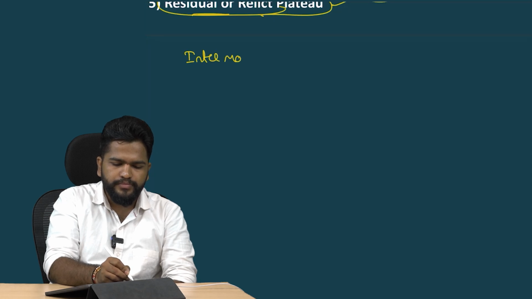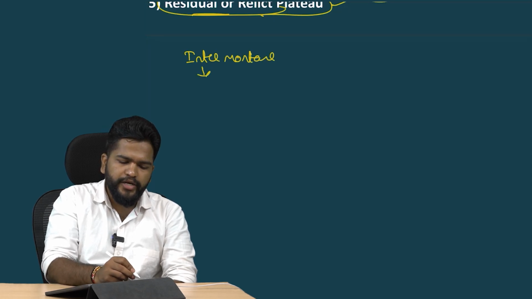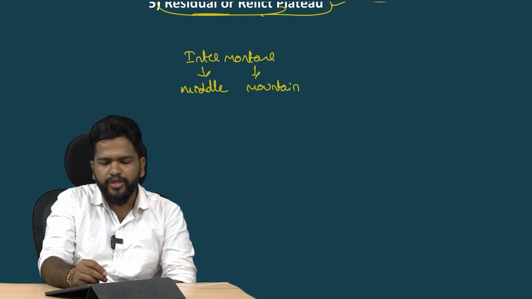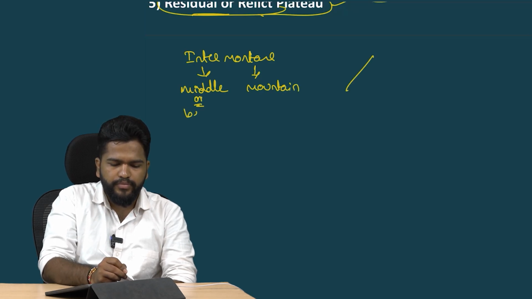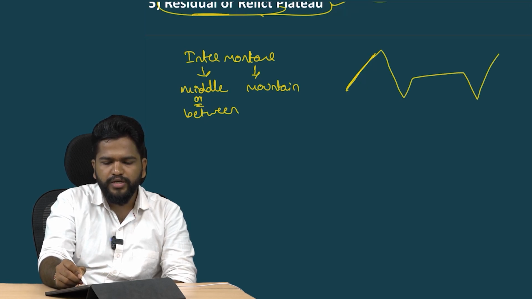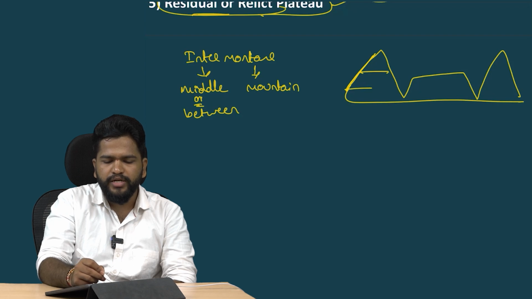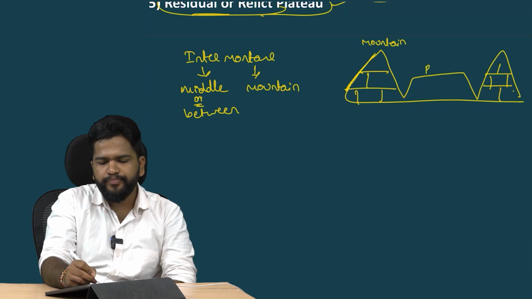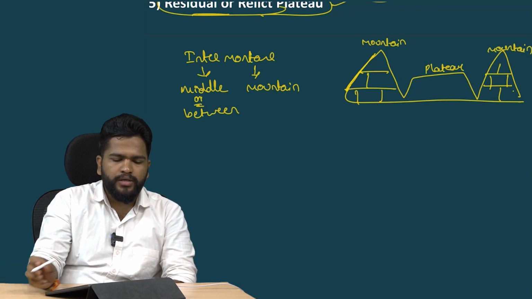What happens is, first coming to the intermountain plateau. Here inter means middle, mountain means mountain. So plateaus that are formed between the mountains are known as intermountain plateaus. Considering this as the mountain, plateau, mountain, this is the intermountain plateau.